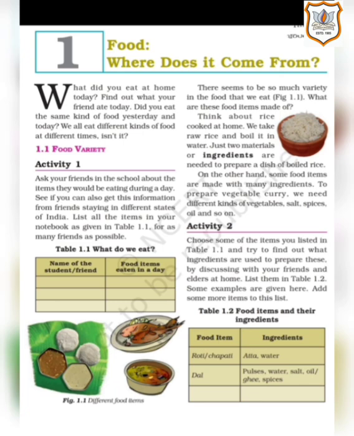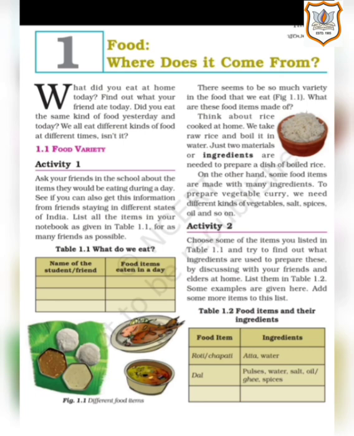There seems to be so much variety in the food that we eat. Figure 1.1. What are these food items made of? That means we have learnt about the many different types of food. Now we are going to study which ingredients these food items are made from, that is, what we have to put or add to make the food.